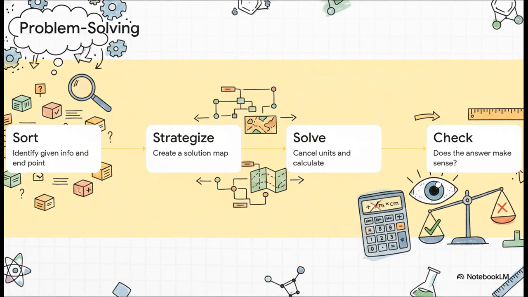If you ever feel math anxiety creeping in, this 4-step general problem-solving strategy is going to be your best friend. Step 1. Sort. Figure out exactly what information you are given and what you're trying to find. Step 2. Strategize. Build a visual solution map using conversion factors. Step 3. Solve. Do the math and cancel out the units. And finally, Step 4. Check. Take a step back, look at your answer, and ask yourself, does this number actually make physical sense?